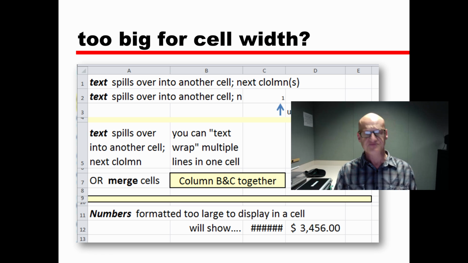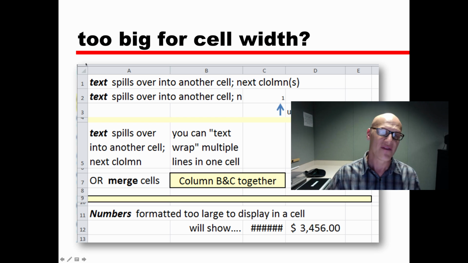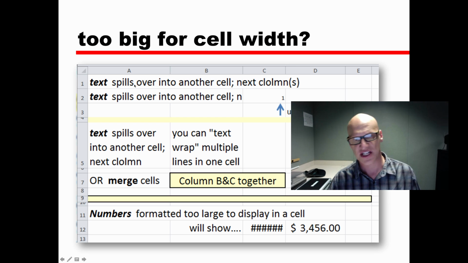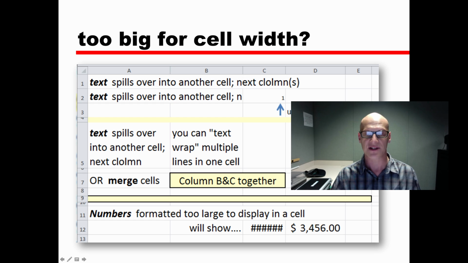Let's talk about one of the key things we talked about from last week: when you write text, you write a sentence and it just spills over all the cells. The big difference, though, is that if you're writing numbers, it does not do that. If the number is too big to fit into a cell, you'll get the railroad tracks, the pound signs, and what that's telling you is, hey, this number's too big to fit into this cell.